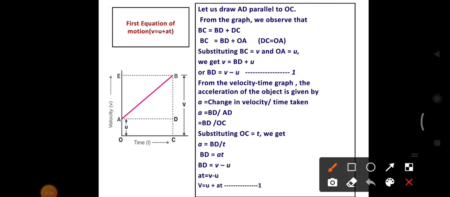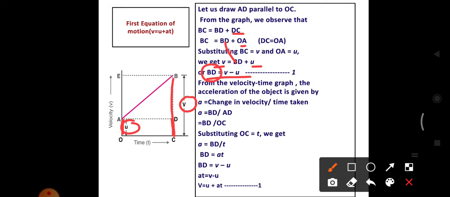The next step: instead of DC, here DC is equal to OA, so we can write OA. Now you have to substitute the known values. The whole BC is V, and OA is U. So substitute BC equals V and OA equals U. If you rearrange that, BD equals V minus U.